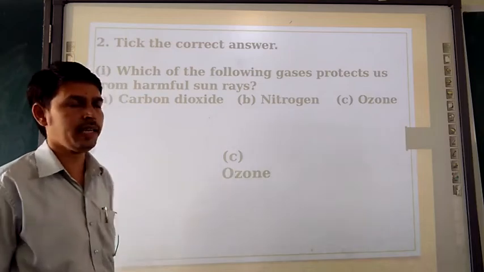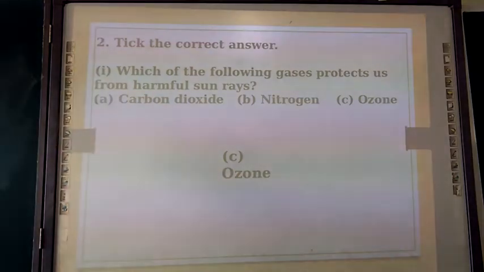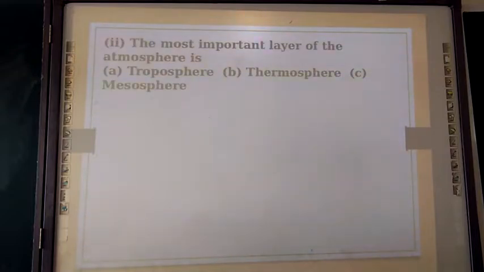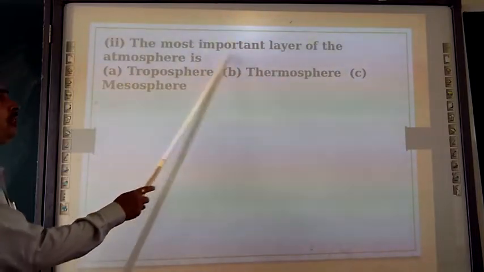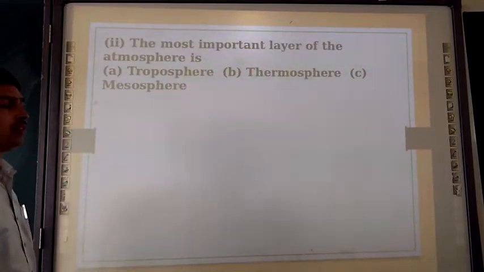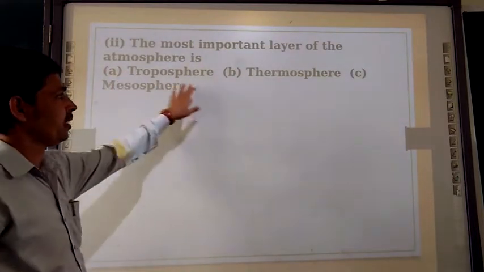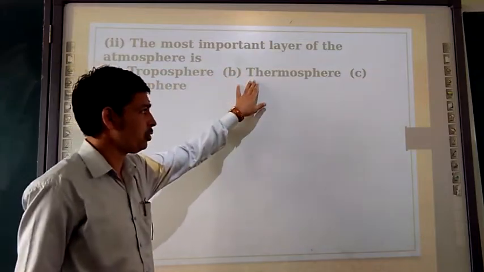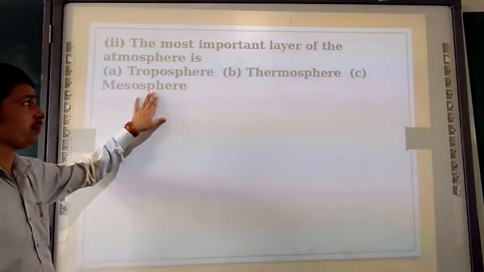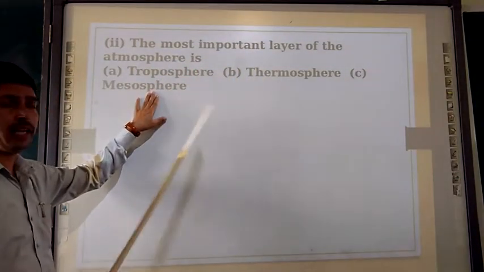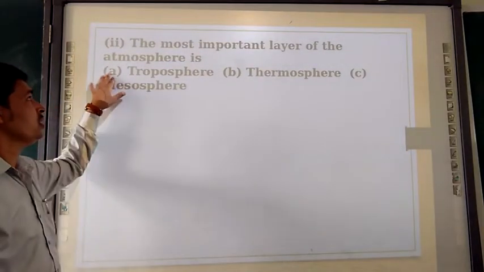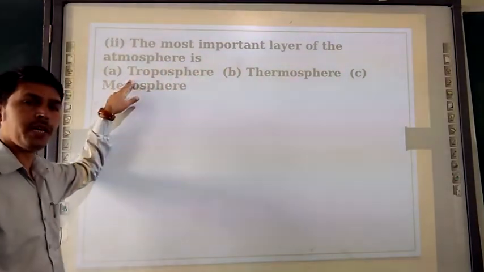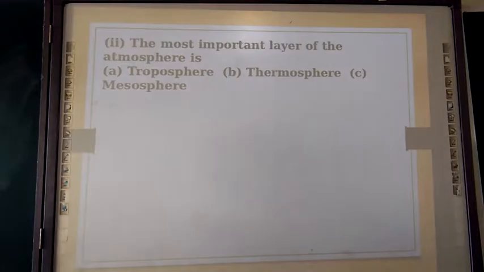Moving toward the second question. The most important layer of atmosphere. Now you are seeing here A, B and C: troposphere, thermosphere and mesosphere. Out of these three, which is the most important? So A, troposphere, is the most important.